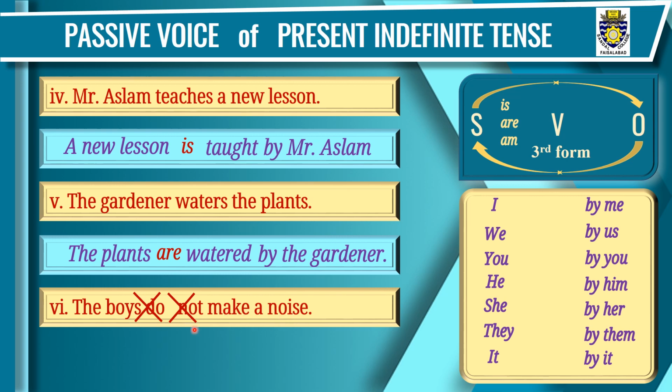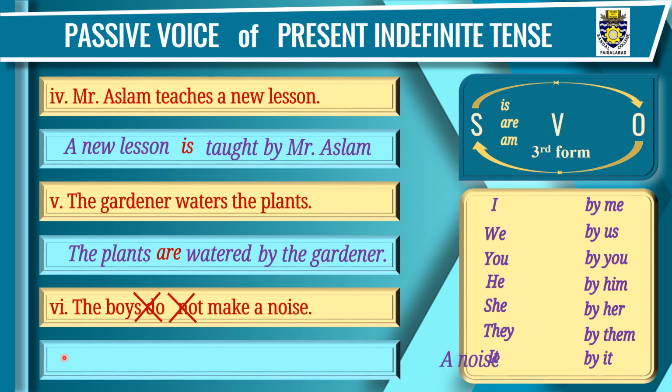Step 1. Object will take the place of subject. A noise. A noise is object here. It will be written in the beginning.